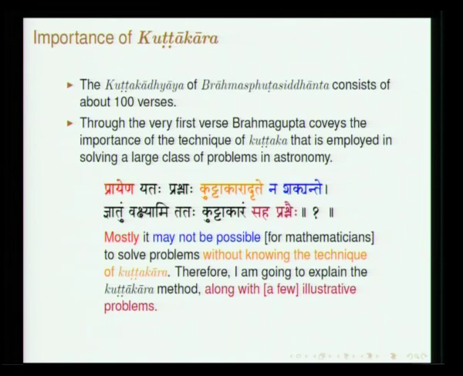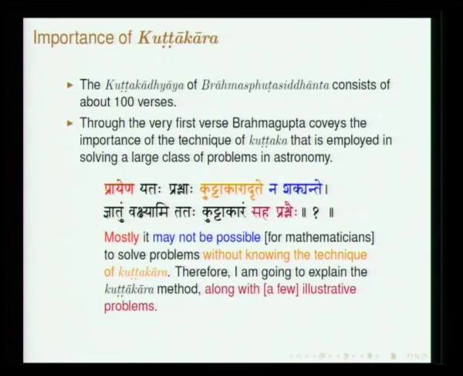Prayena yatah prashnaha Kuttakara na shakyante jnatum vakshyami tatah Kuttakaram saha prashnaihi. In fact, he gives the Kuttakara algorithm and then about 20-25 verses giving various kinds of problems with various examples drawn from different disciplines. Kuttakara dhrite means without Kuttakara, na shakyante. It is almost impossible to handle equations with unknowns, and therefore he says, I describe this Kuttakara saha prashnaihi, with various illustrations.